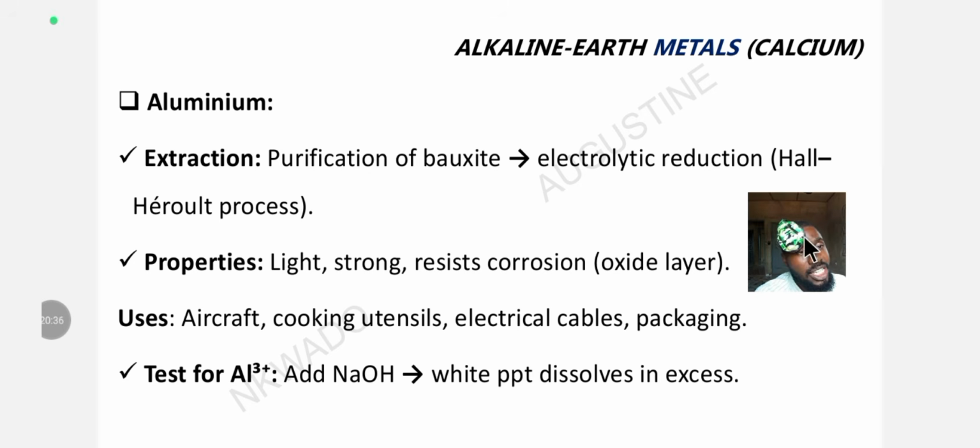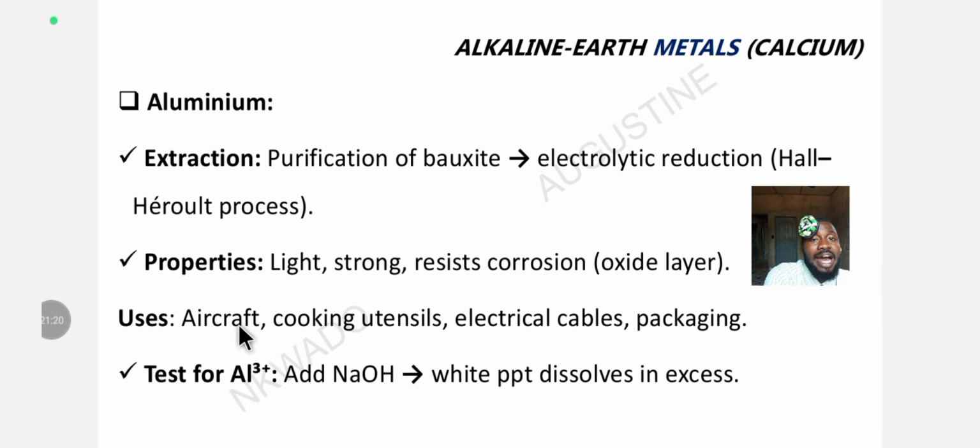All right, electrolytic reduction. What are the properties of aluminium? Aluminium is light. It is strong. It resists corrosion because of its oxide layer. That's why it's used for galvanization, and why aluminium can be used to electroplate another metal, to cover the metal in form of cathodic protection, preventing the elements that have to be present in order for corrosion to occur. So it's preventing contact.